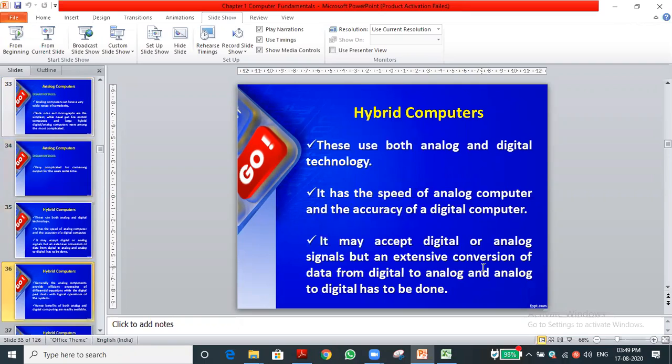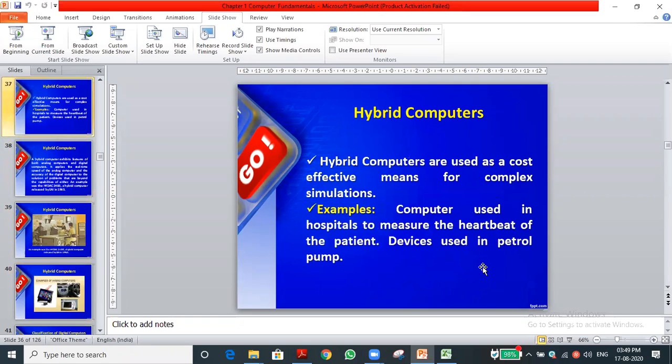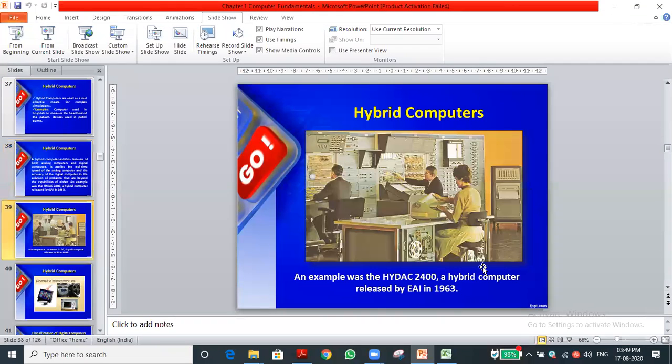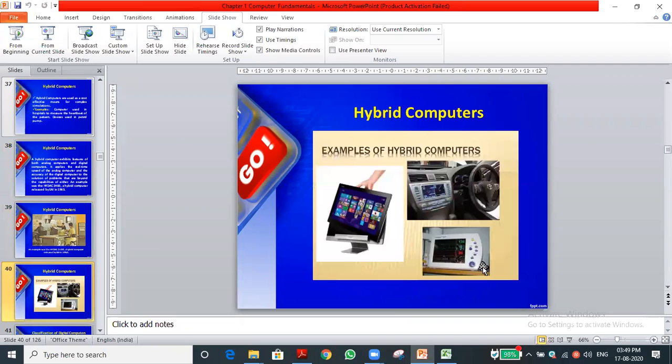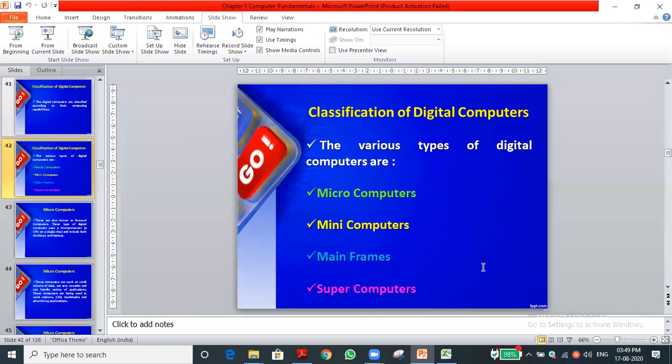And the hybrid computer has the qualities of both analog as well as digital computers. This type of computer we use mostly in medical systems, and also in our cars or vehicles, wherever we are using hybrid computers. We can use many inputs, the digital input as well as the physical input. And the digital computer classification you are seeing: microcomputer, mini computer, mainframe, and supercomputer.